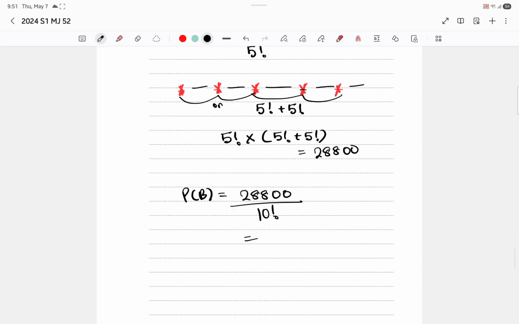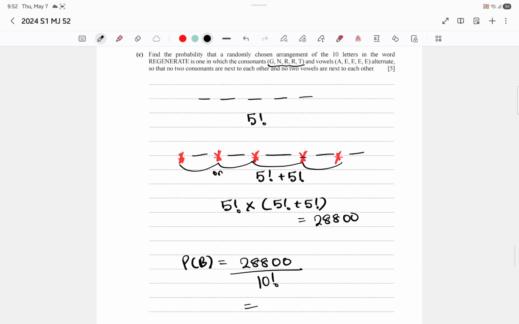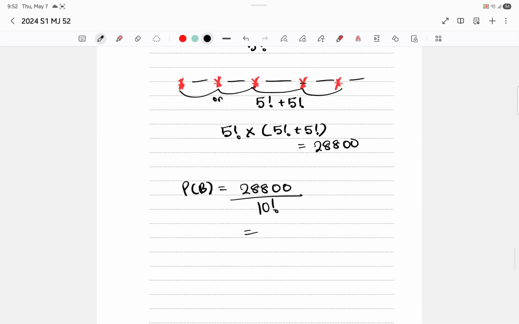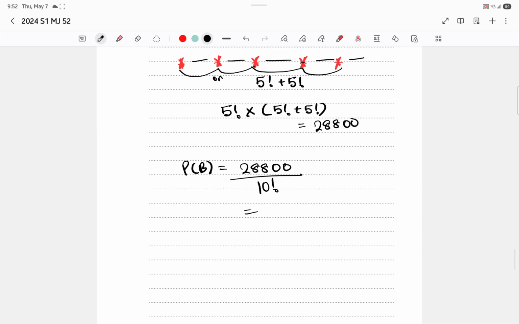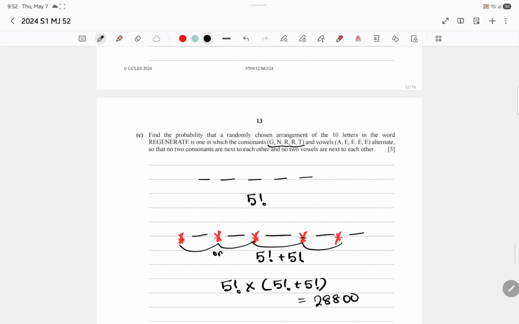So that's why we're not dividing by the repeated letters. We have to treat them as distinguishable. So if you divide it by 10 factorial, we get the value of 1 by 126, which is your answer.